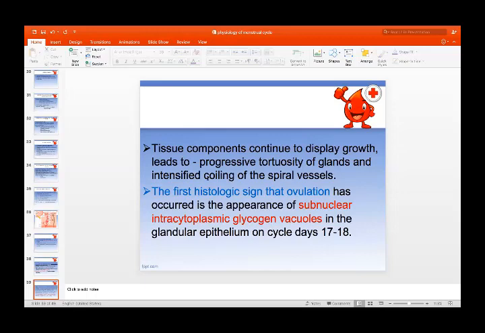So what happened in the secretory phase? The glands become more tortuous, and the spiral arteries become more intensified in coiling. The first histological sign that ovulation has occurred is the appearance of subnuclear intracytoplasmic glycogen vacuoles in the glandular epithelium on day 17 and 18 of the cycle.